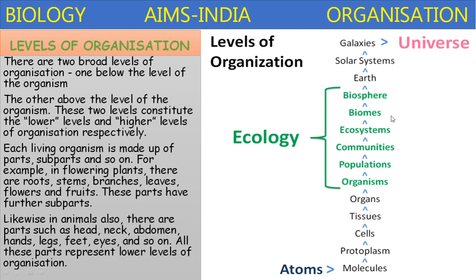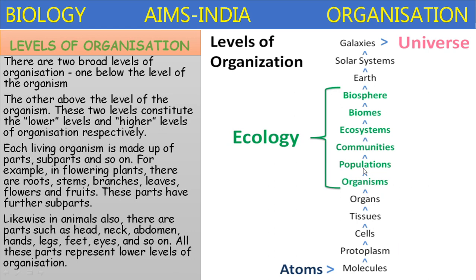So this chart represents two levels of organization. First, the lower level of organization. Atoms combine to form molecules, which unite to form protoplasm, which unite to form cells, which unite to form tissues, which unite to form organs, which unite to form the organism. Up to here is the lower level of organization.